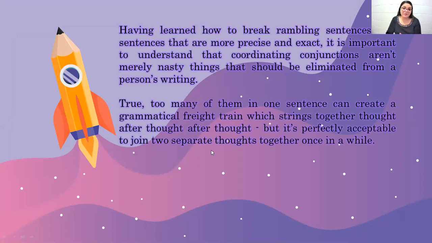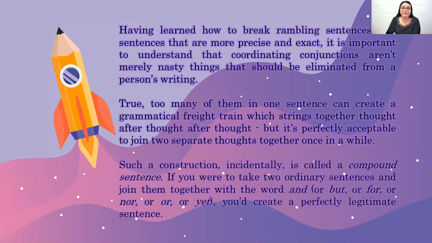True, too many of them in one sentence can create a grammatical freight train which strings together thought after thought after thought. But it's perfectly acceptable to join two separate thoughts together once in a while. And if they can really show a relationship between one and the other, like this cause and effect. Such construction, incidentally, is called a compound sentence, and compound sentences are totally okay.